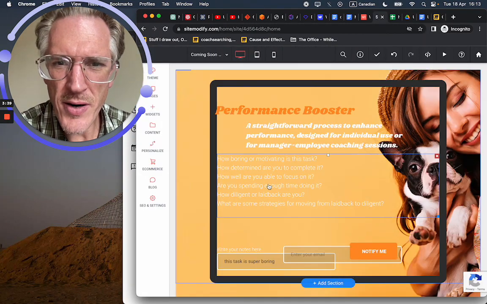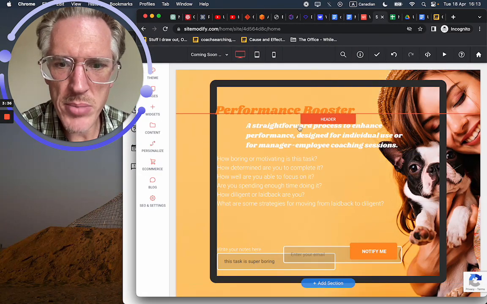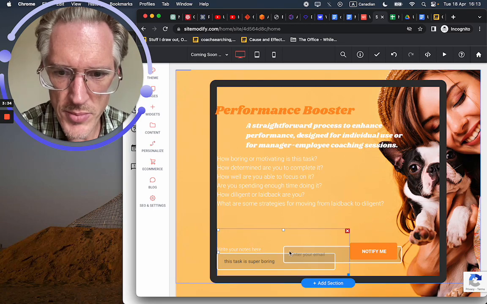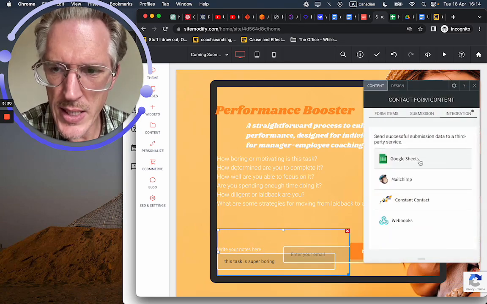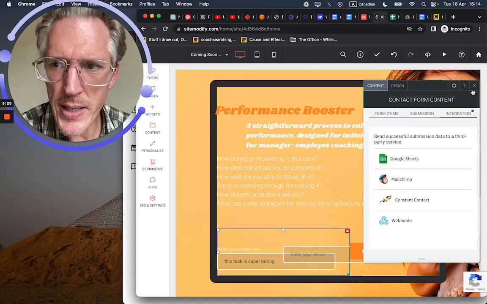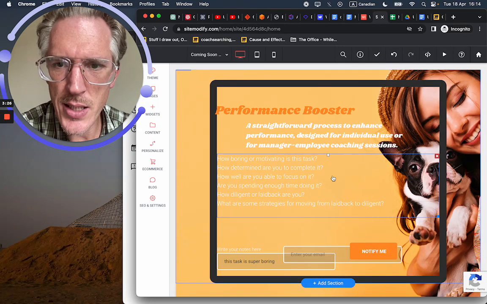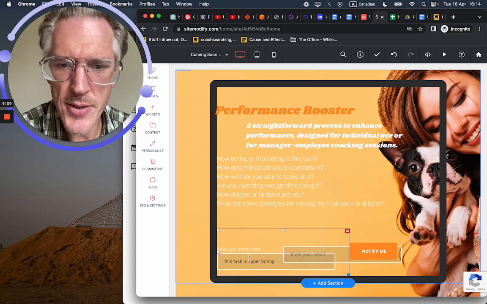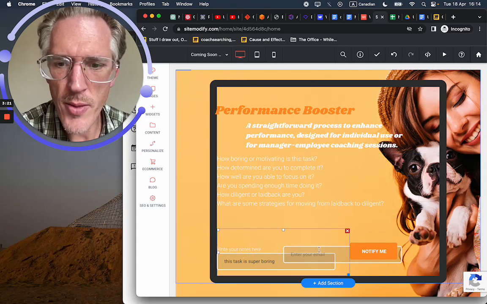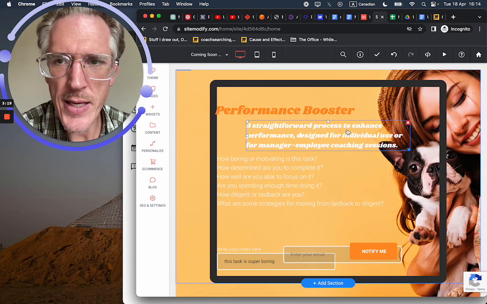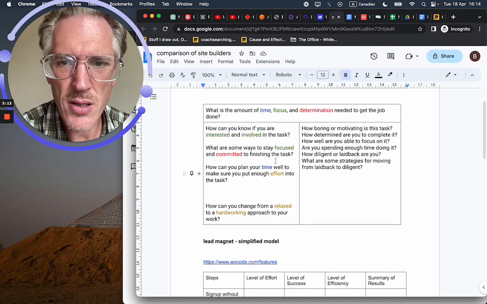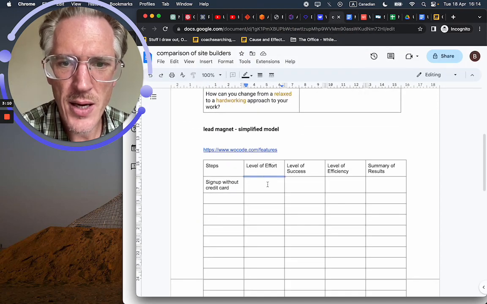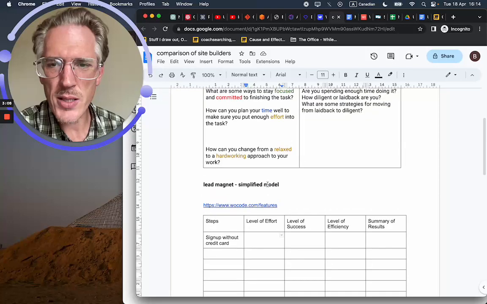Now, I've been trying to figure out, so I used some kind of template, and I'm having a hard time getting these boxes to work. Also, yes, I was able to integrate with Google Sheets, but then I realized this doesn't send the content that the person enters to the person who enters their email into that input box. And so in general, I'm starting to feel like my level of effort.